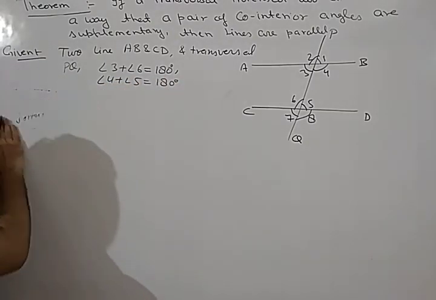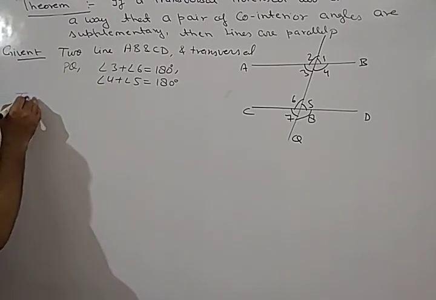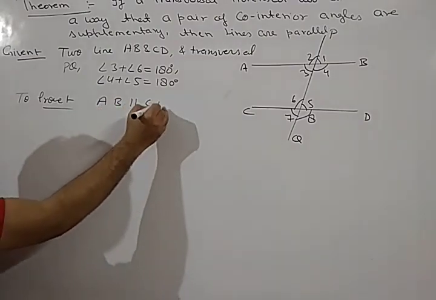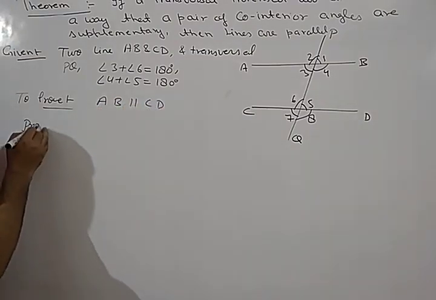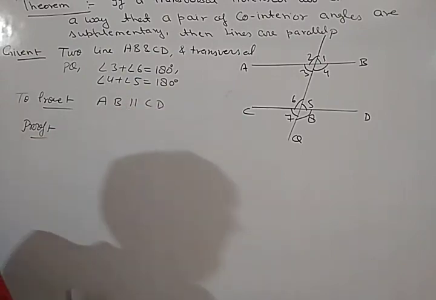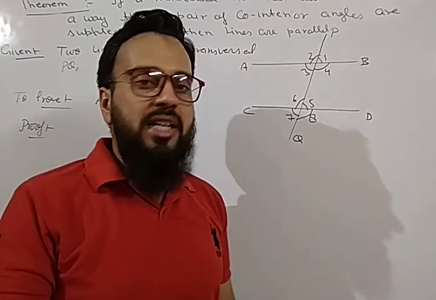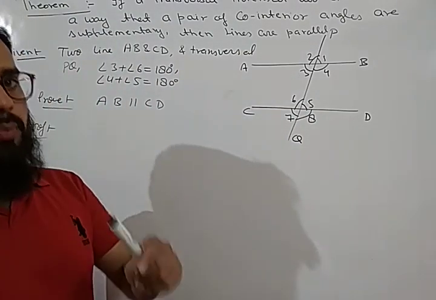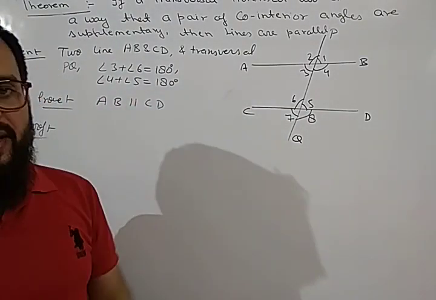These all things we have given. And what we have to prove? We have to prove AB is parallel to CD. Whenever we have to prove two lines parallel, remember you have to use converse of corresponding angle axiom.